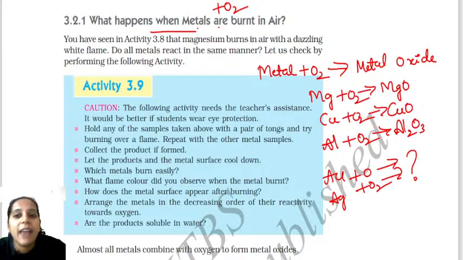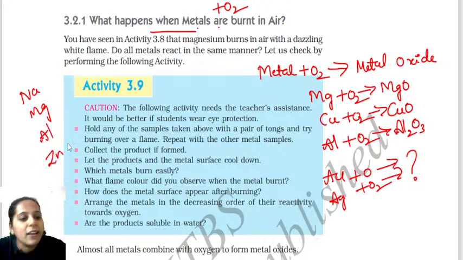So in activity 3.9, we are trying to burn some metals, students. Say for example, let me take sodium, magnesium, aluminium, zinc, iron, lead and copper.